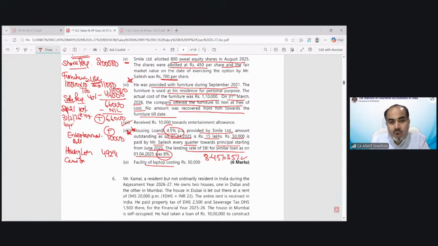Facility of laptop costing 50,000. Okay, who will tell me the answer of this point number 9? What do we need to do?